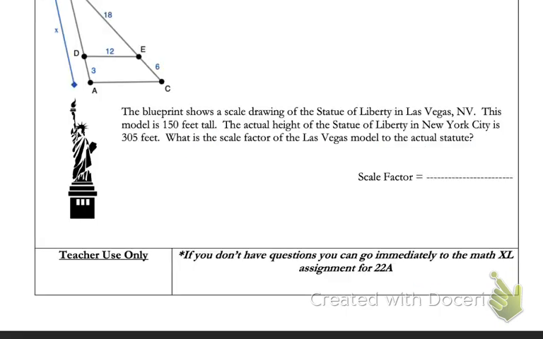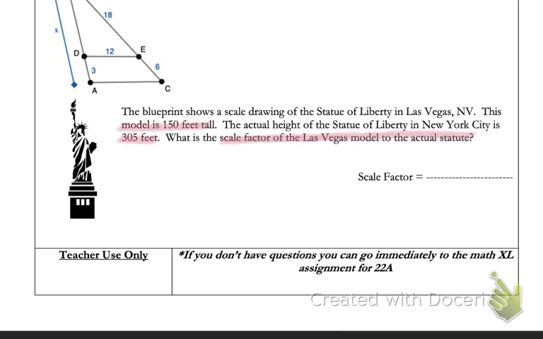On our final problem, we have a word problem that states, the blueprint shows a scale drawing of the Statue of Liberty in Las Vegas. This model is 100 feet tall. The actual height of the Statue of Liberty is 305 feet. And we want to know the scale factor of the Las Vegas model to the actual statue. So that is giving us the direction we want to go. We're comparing the model to the statue.